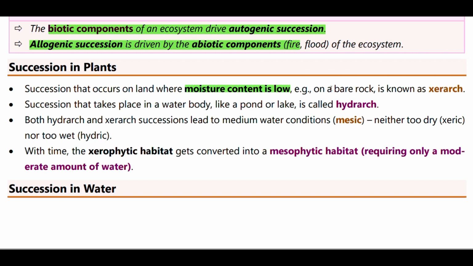For example, on a bare rock, we call it xerarch. In a water body, the succession that takes place is called hydrarch. Both hydrarch and xerarch lead to medium water conditions, neither too dry nor too wet, medium, average. Within time, xerophytic habitat is converted into mesophytic habitat, requiring only a moderate amount of